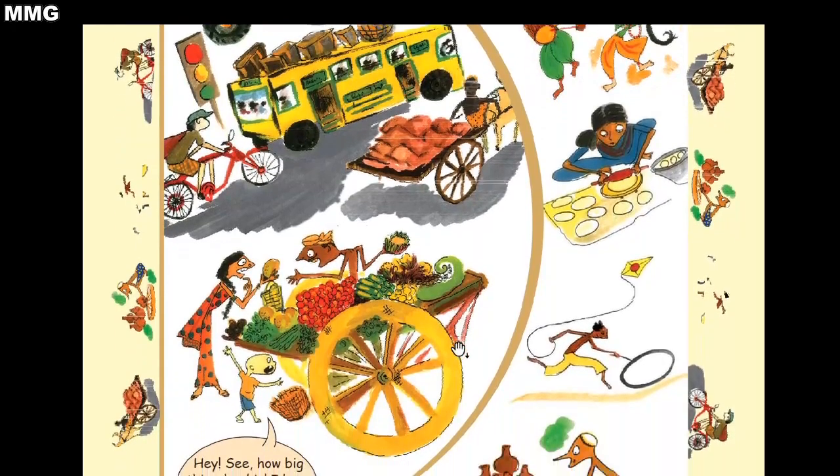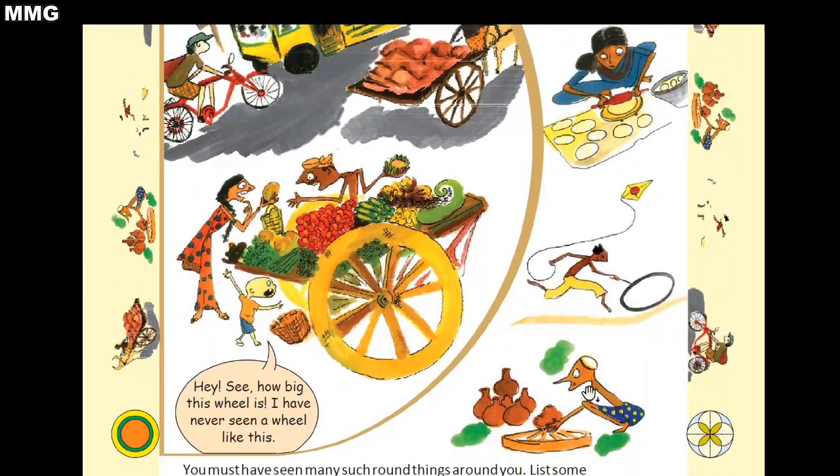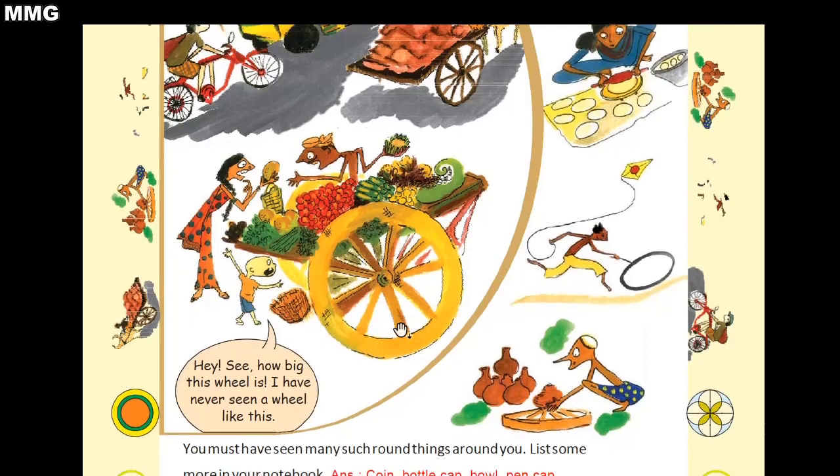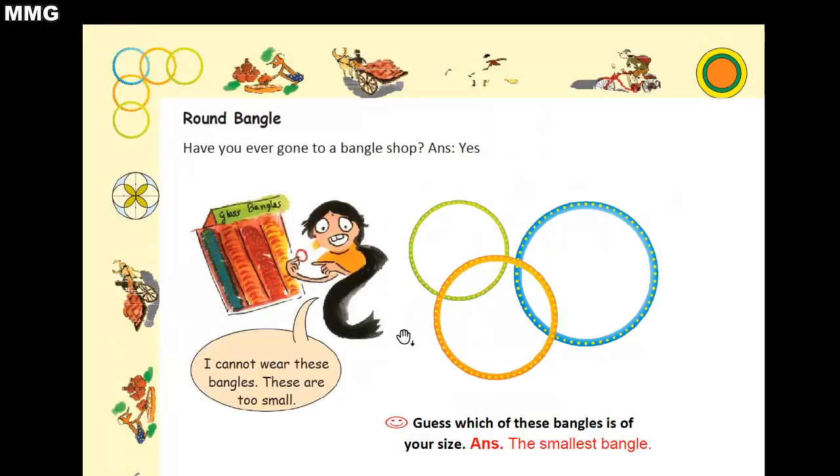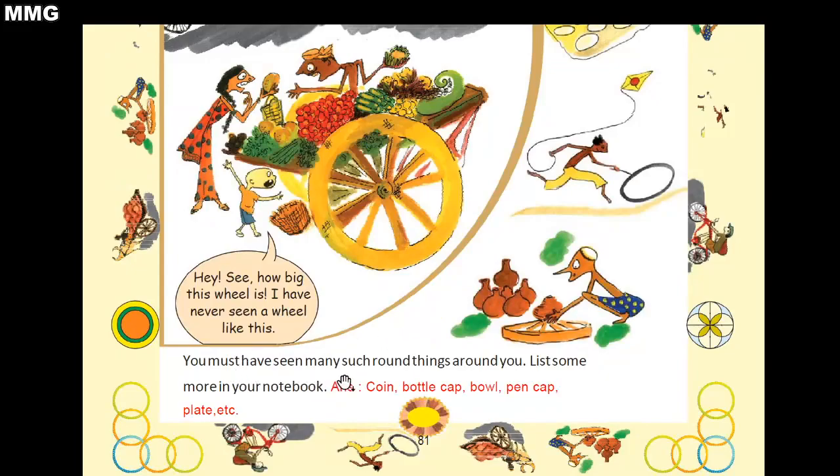Now look here children, this man is a potter and the thing that he is using to make a pot is again round in shape. Now what this baby is telling, hey see how big this wheel is, I have never seen a wheel like this. He is telling: देखो कितना बड़ा wheel है और मैंने ऐसा wheel पहले कभी नहीं देखा. So you must have seen many such round things around you.